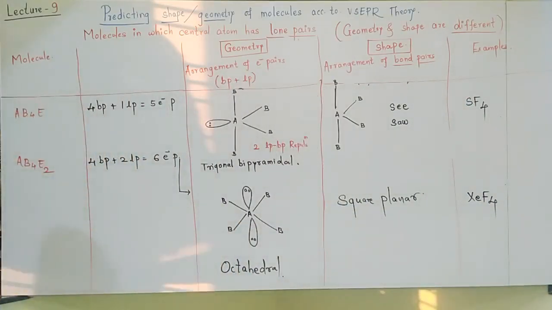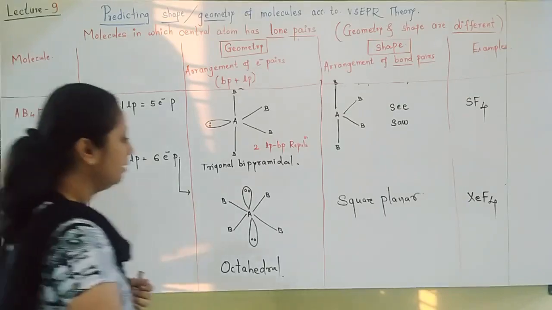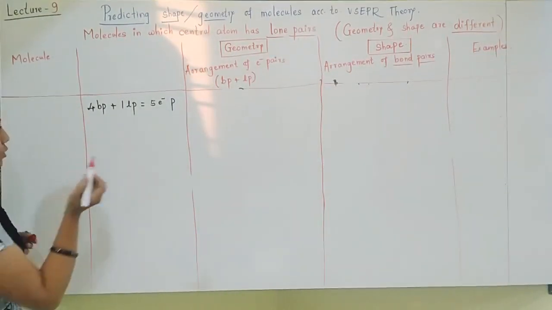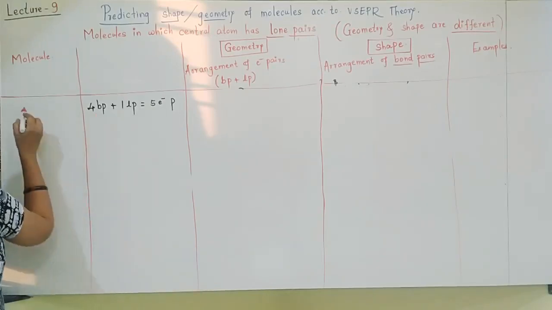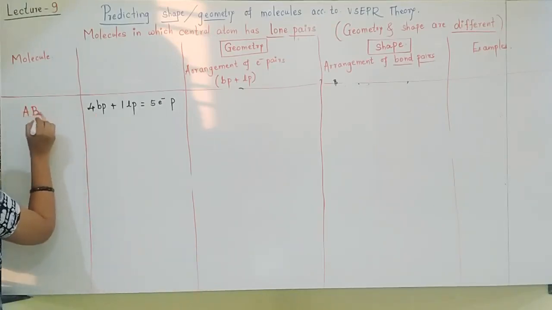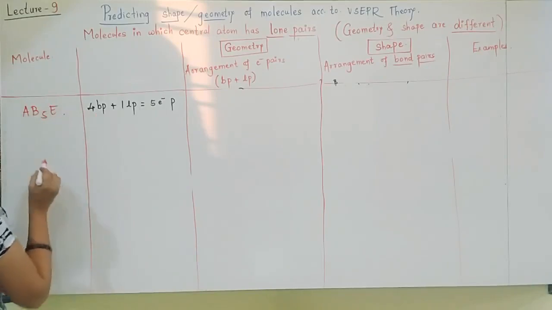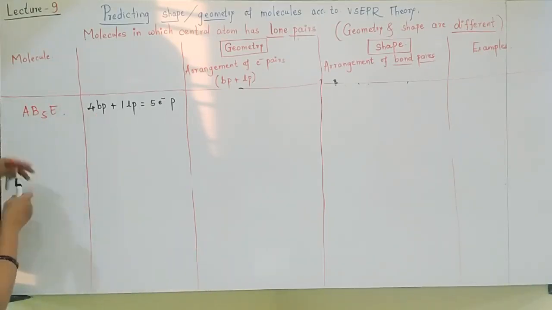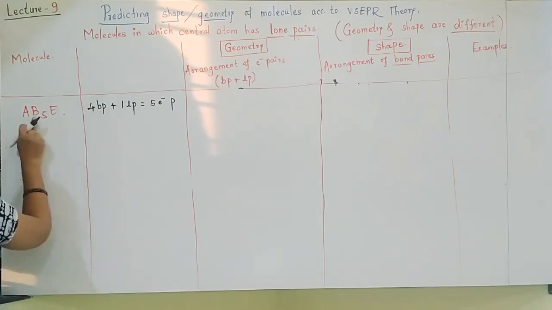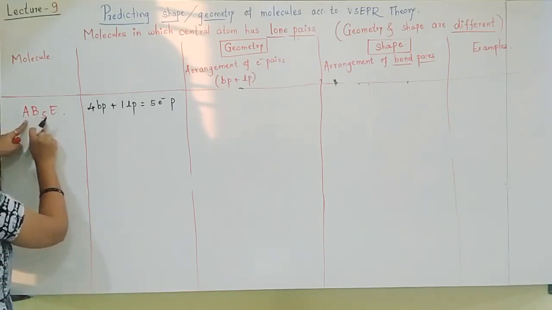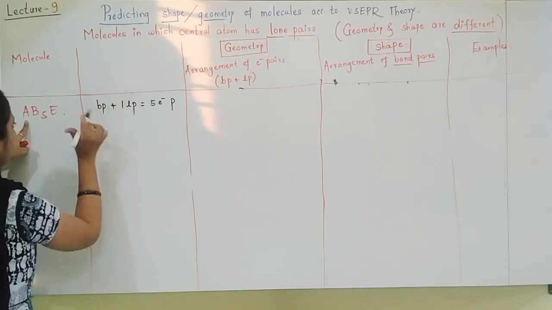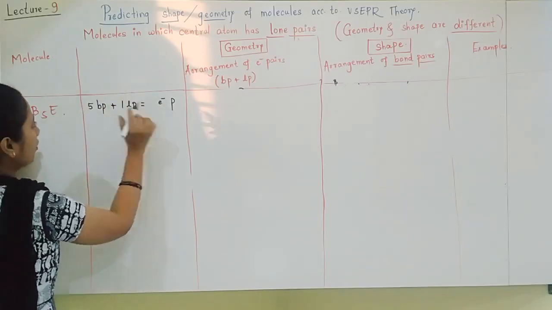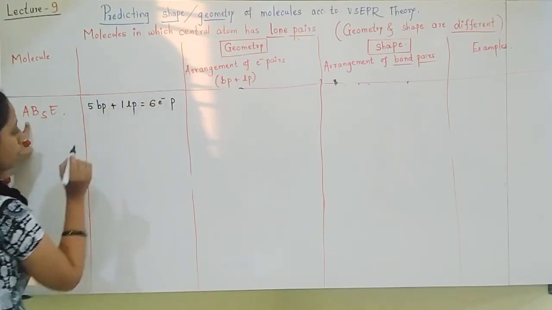Everything write down properly, students. Let us move towards the last molecule. Yes, friends, now the last, 7th molecule is the AB5E type of molecule. So totally this is the 7th molecule. AB5E. Students, you only tell me AB5: A is making 5 bonds with B. So bond pairs I will write 5 bond pairs. One lone pair is there. Total electron pairs 5 plus 1, 6 electron pairs.